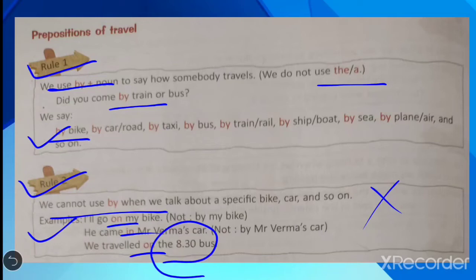Mr. Verma is a very specific person's name. So that time there is no need to use by Mr. Verma's car. I hope, students, you are clear about these differences, where to use in and on and where to use by.